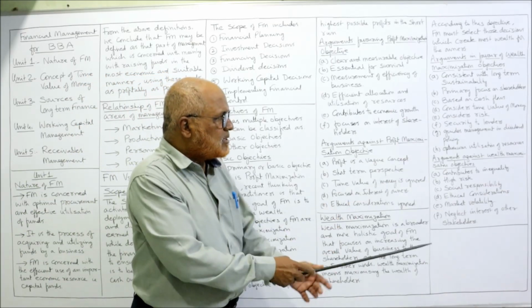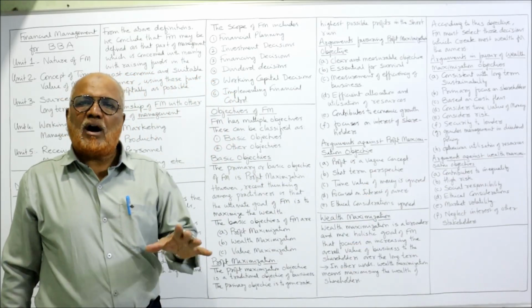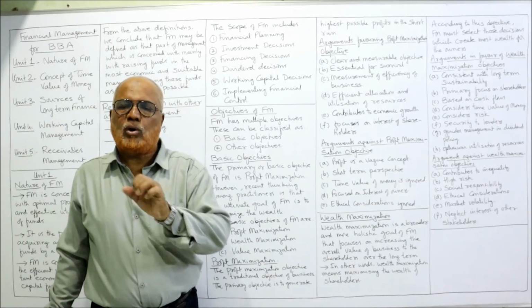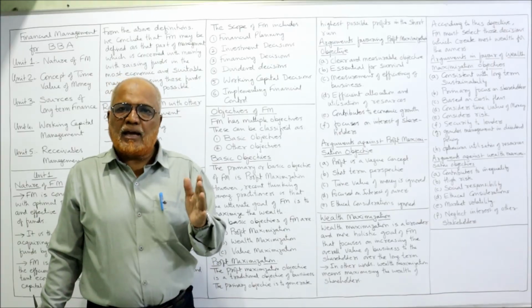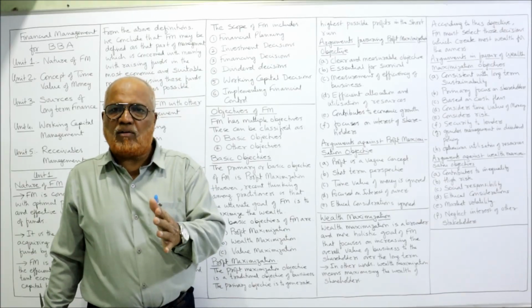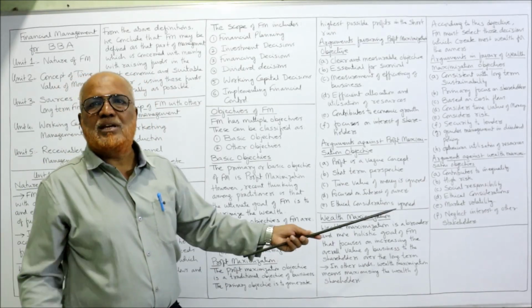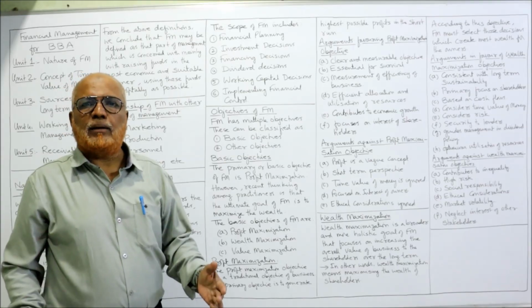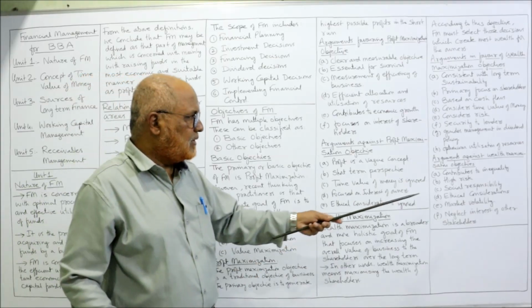Now, what are the negative points? It contributes to inequality. That means we are again focusing only on one stakeholder, that is the shareholder. We are ignoring the other stakeholders like bankers, suppliers, government, consumers, employees. So there is inequality. High risk. That means sometimes the risk taken will be more in this case.